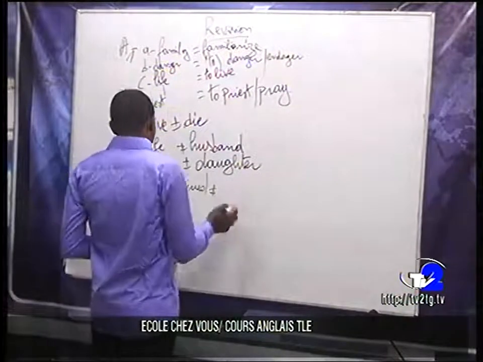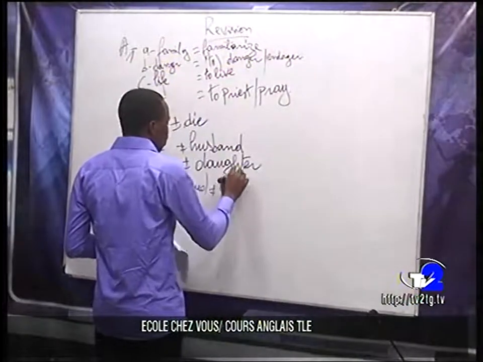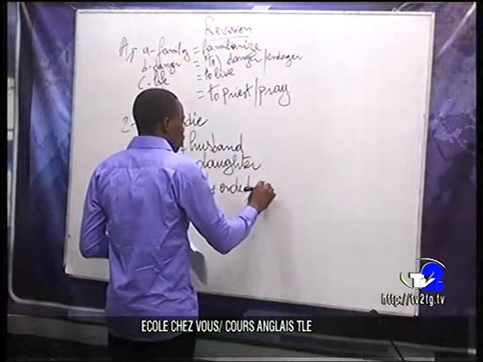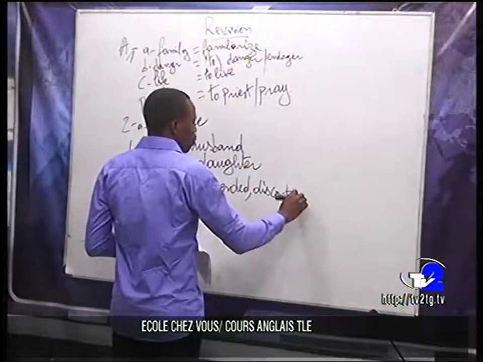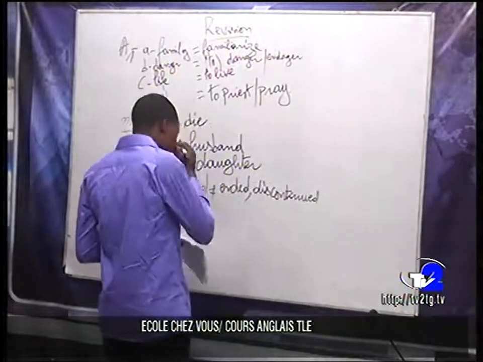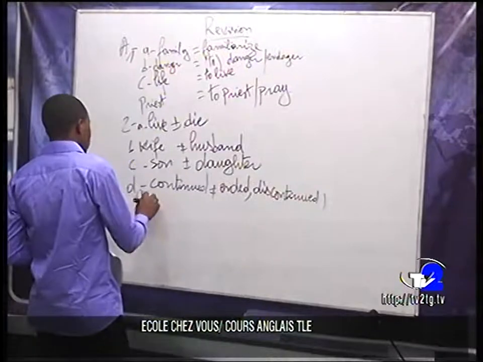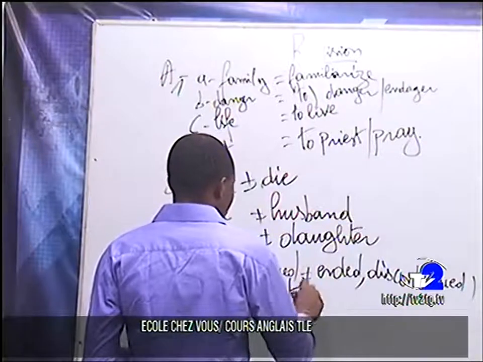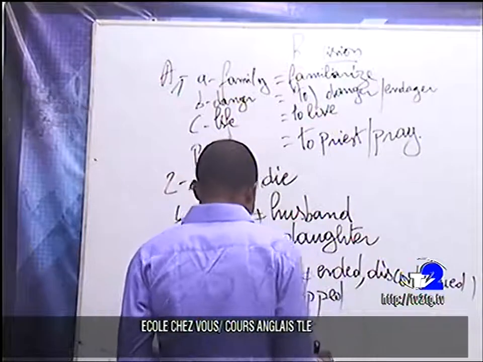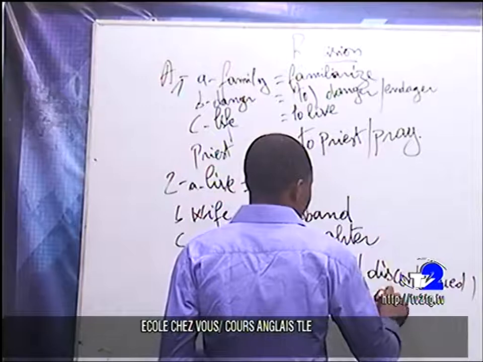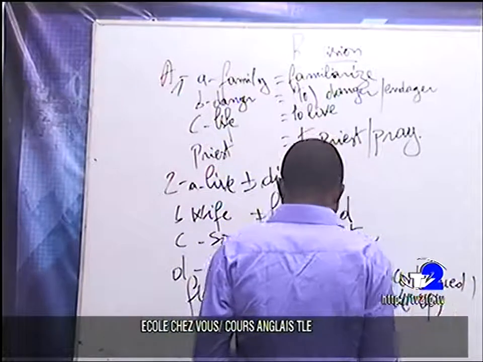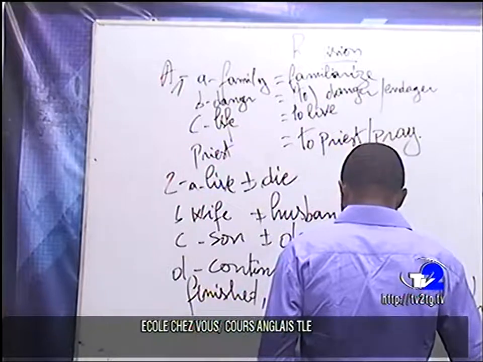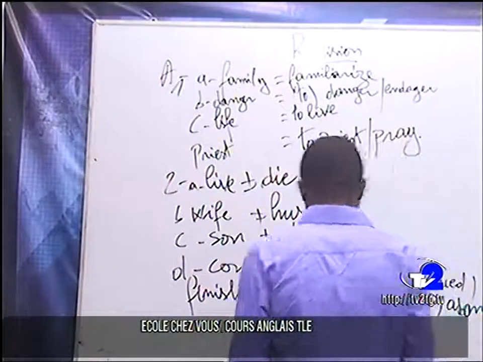Now we have continue. Then here we can see ended, discontinued, finished, stopped, give up, abandoned, terminated, ceased.